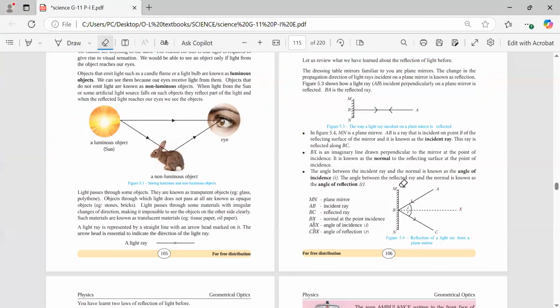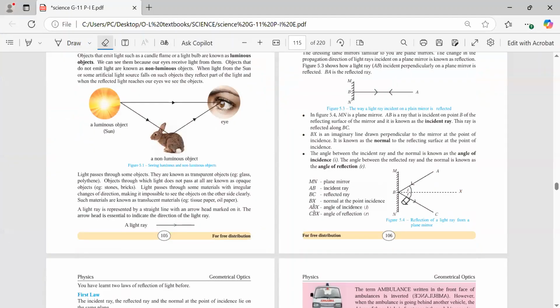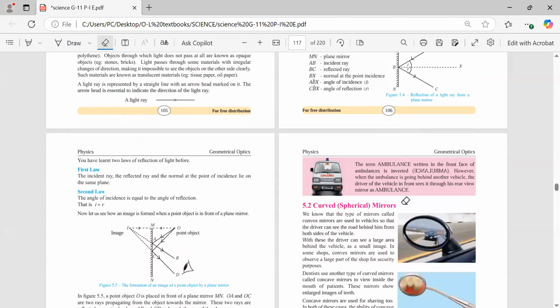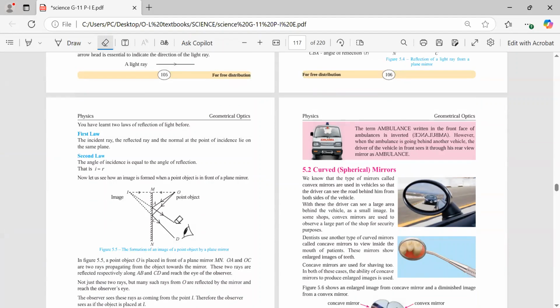Right. ඔන්න ඕක තමයි මෙතන explain කරලා තියෙන්නේ. ඔන්න බාර වචන දාලා කියලා තියෙනවා. Right. Okay. Then now here බලන්න පුතා, you have learned two laws of reflection of light before. First law, the incident ray, the reflected ray and the normal at the point of incidence lies on the same plane. Yes, we saw that. No, it's not different. It's on the same plane that happens. Second law is what? The angle of incidence will be equal to the angle of reflection. අපි ඒකත් බැලුවා. Right? Now here see, look at this.